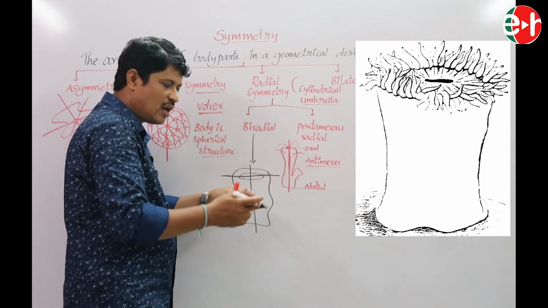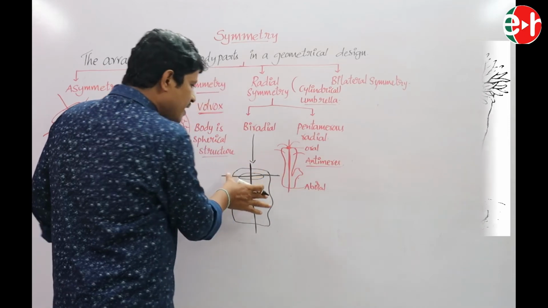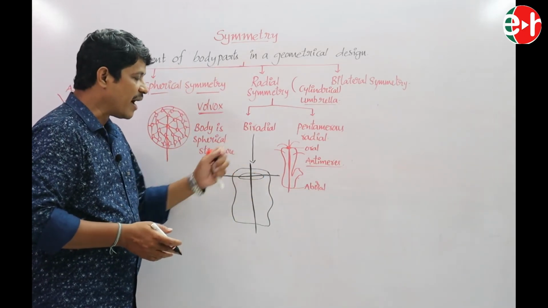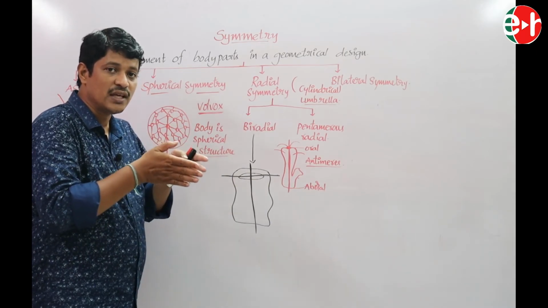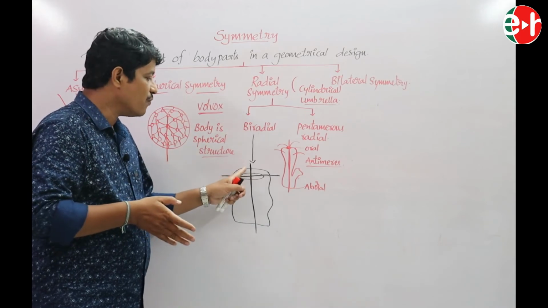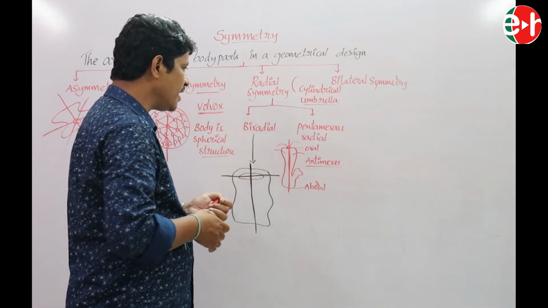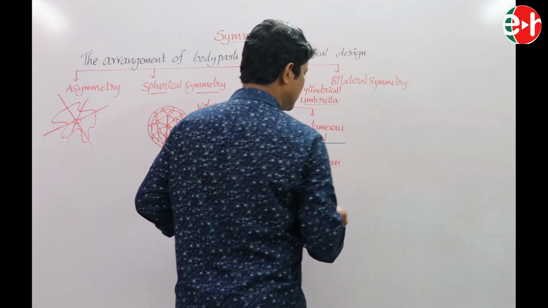So in biradial symmetry, the body is divided into two equal antimeres with two planes. That is biradial symmetry.